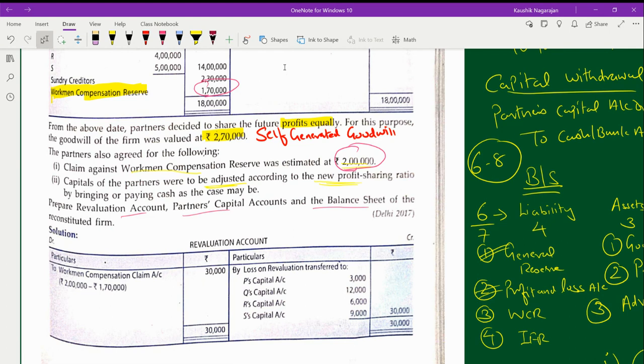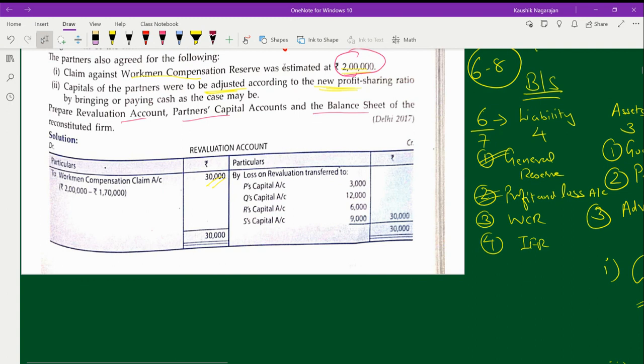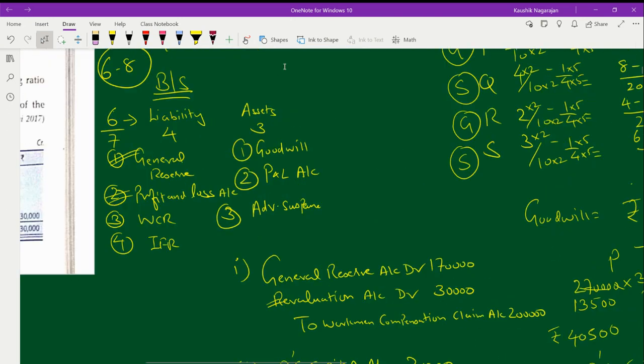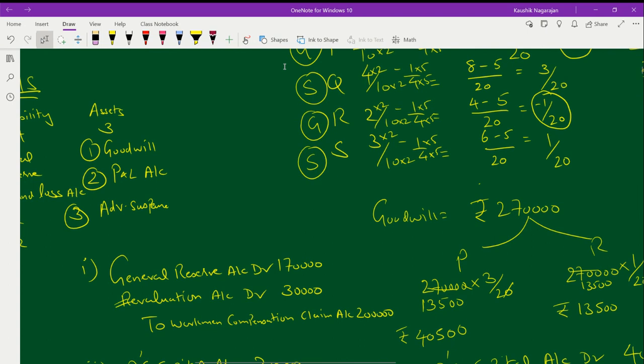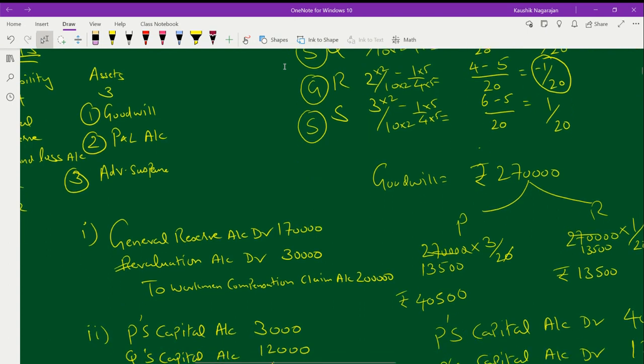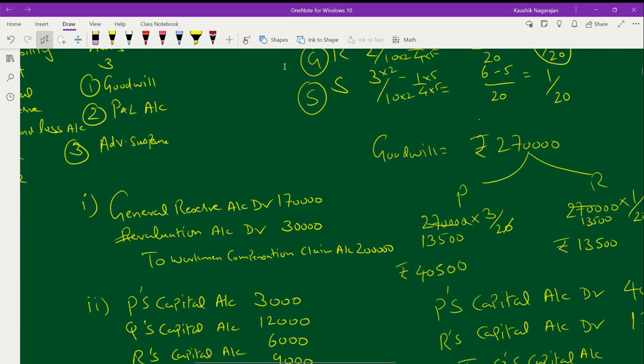So to workman compensation claim alone, you will show it here as 30,000 rupees. This 30,000 is a loss, and you have to divide it among the partners. It's quite simple, I'll just show you. We have passed two sets of journal entries. According to that journal entry, we have revaluation account of rupees 30,000.